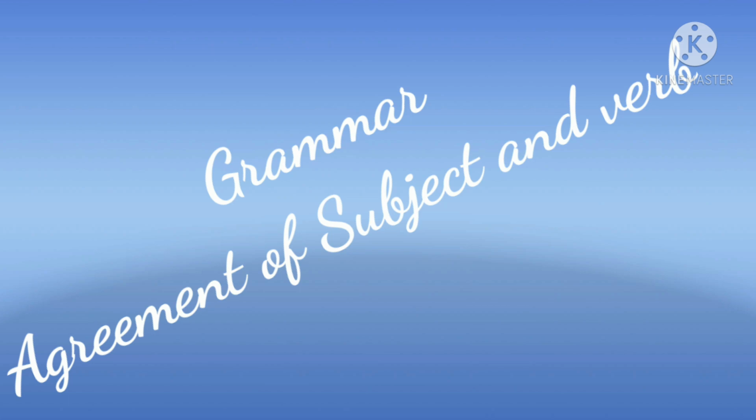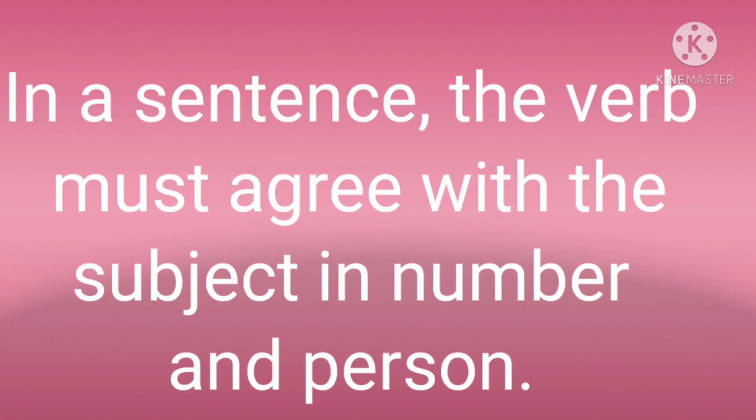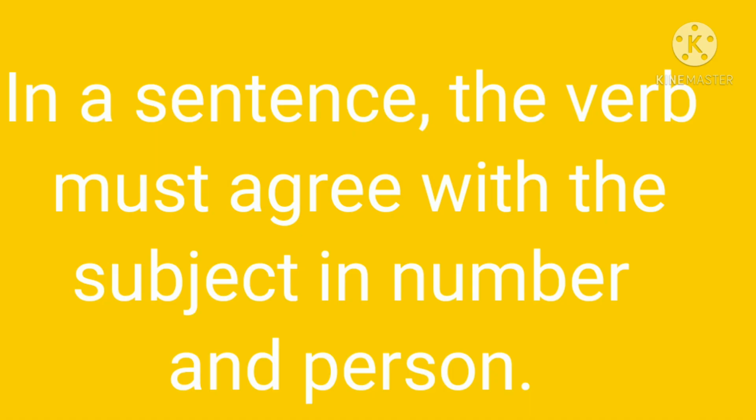Here, in a sentence, the verb must agree with the subject in number and person. Let me explain this with an example.